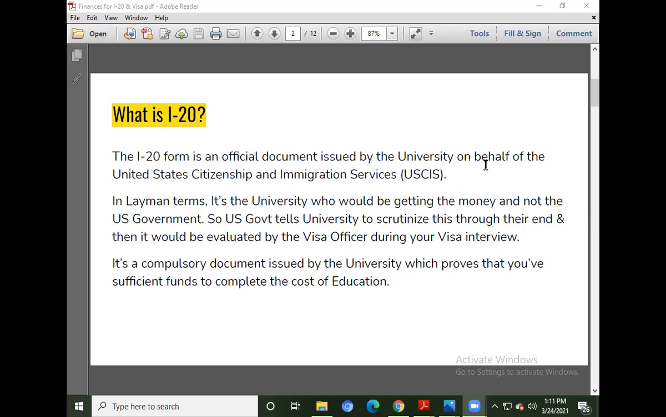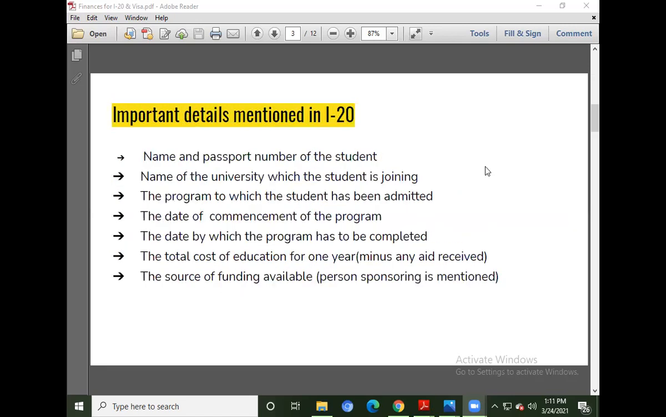Coming to the next, what are the important details mentioned in the I-20? The name and the passport number of the student are mentioned over there, and the name of the university which you are going to. So if you have finalized your university, you have to request the I-20 for that particular university. The university's name and the details of the course will be mentioned over there. The program details will be mentioned in that, and the date of the commencement of the program.